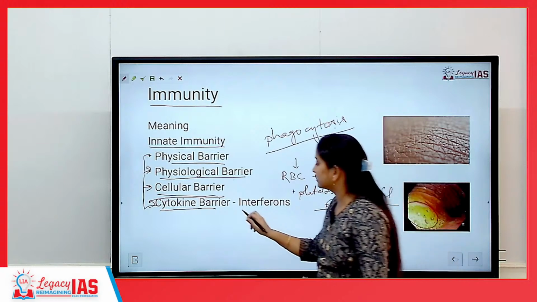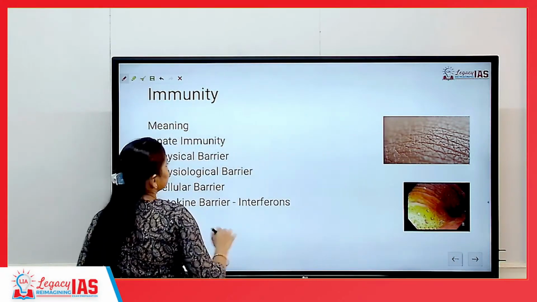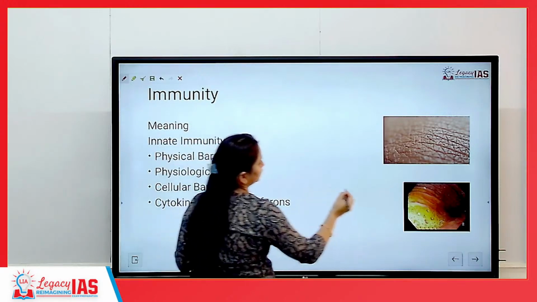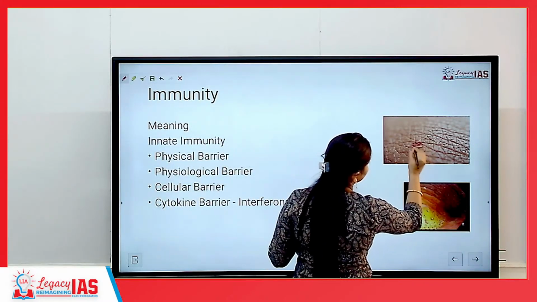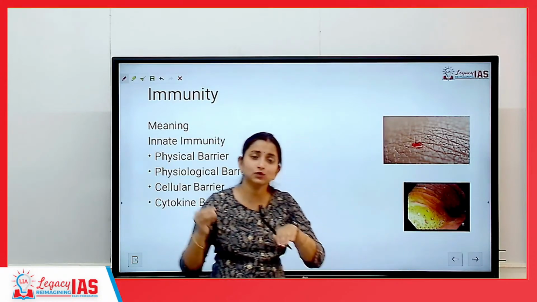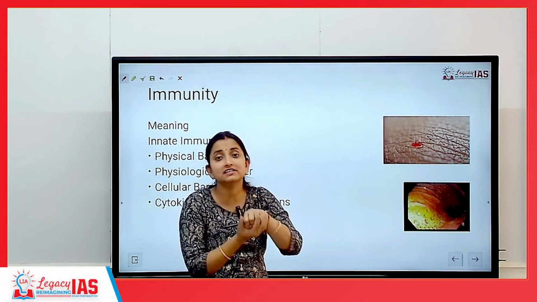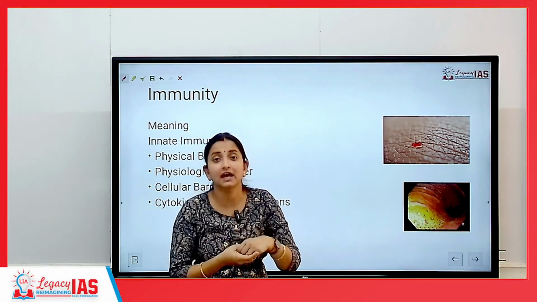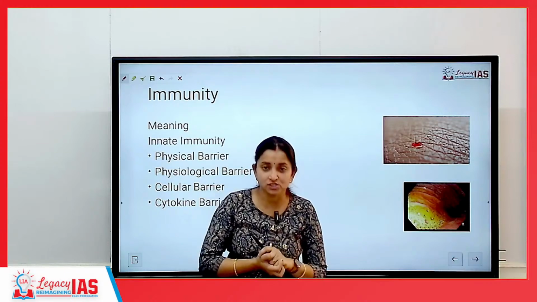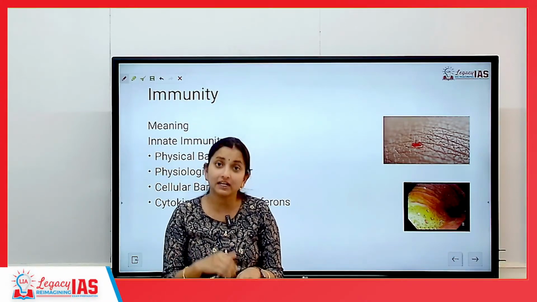Then in immunity, we also have a cytokine barrier, for example, interferons. So, what are cytokine barriers? Let's say one cell is infected by a foreign body. As soon as this cell is infected by a foreign body, it will create some kind of emissions. These emissions will ensure that the virus is not allowed to proliferate outside this cell.